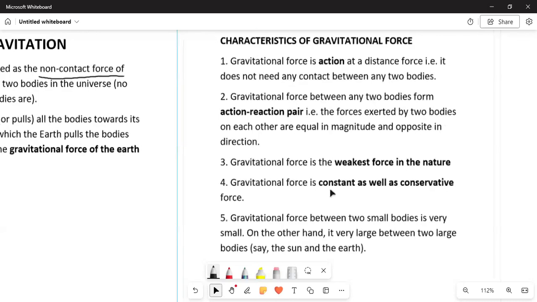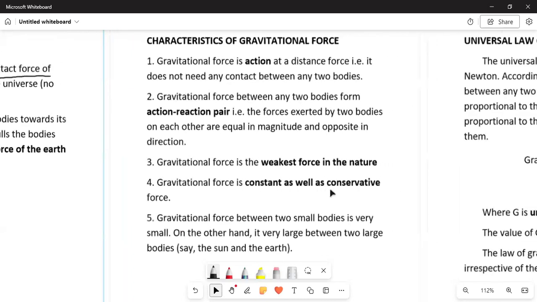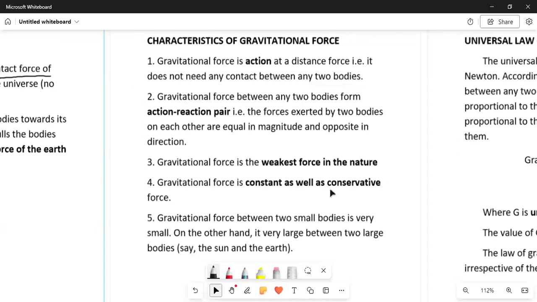Then we also studied the characteristics of the gravitational force. Gravitational force is an action at a distance force, that is, it does not need any contact between the two bodies. Then the gravitational force between any two bodies forms an action reaction pair.